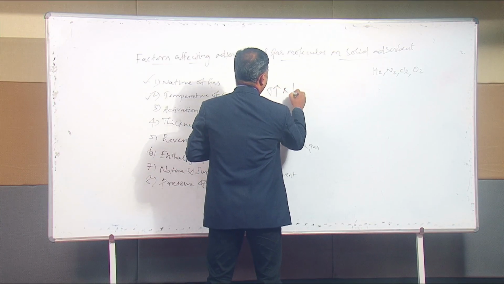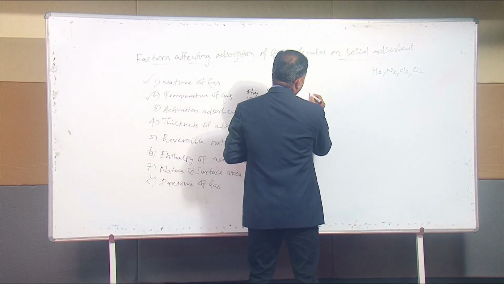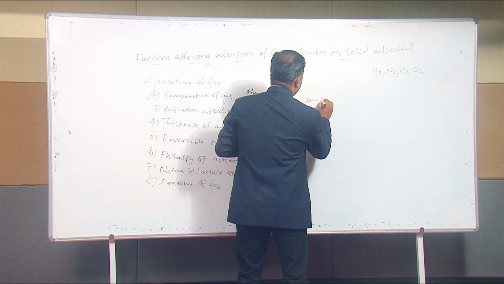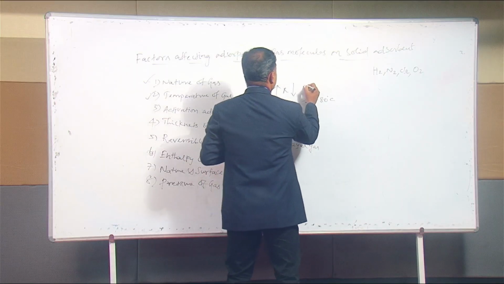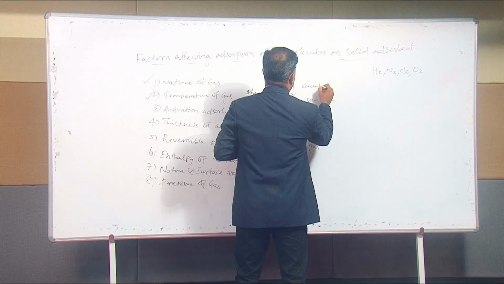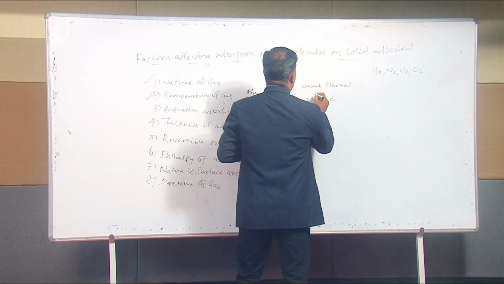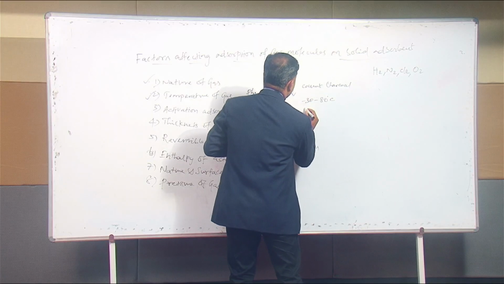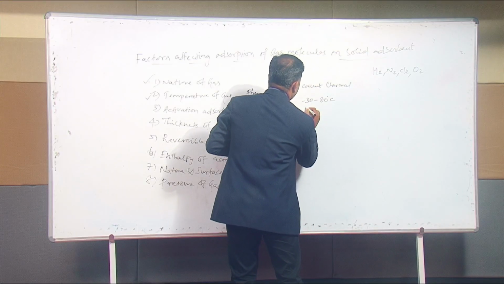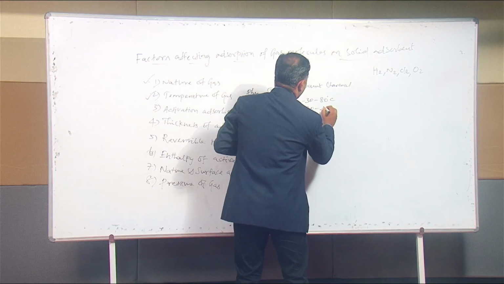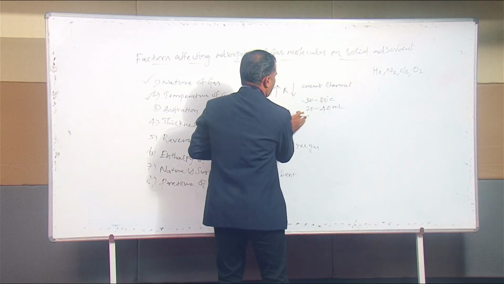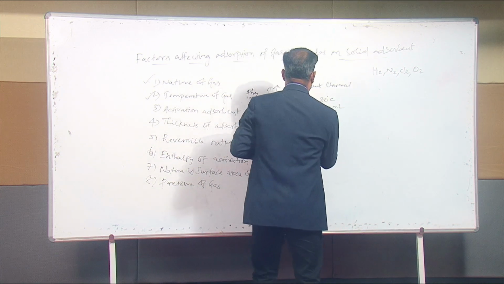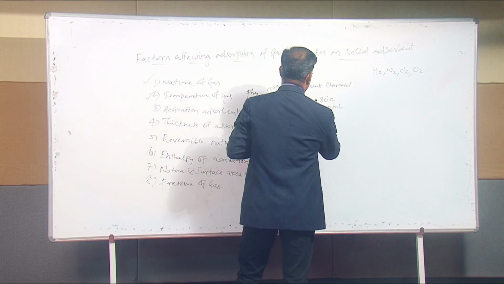For example, with coconut charcoal, when the temperature is lowered from -30 to -80 degrees Celsius, the amount of nitrogen gas adsorbed on the solid adsorbent increases from 20 to 40 milliliters under the same pressure.